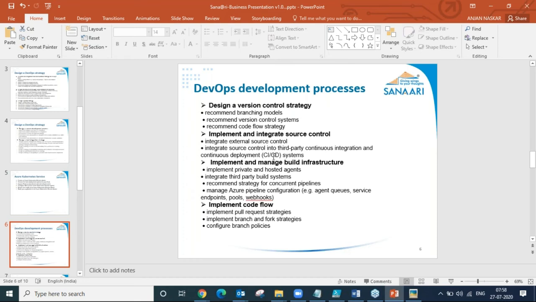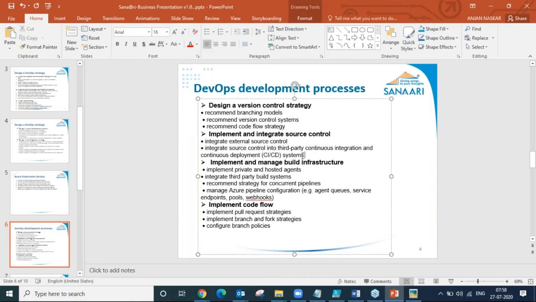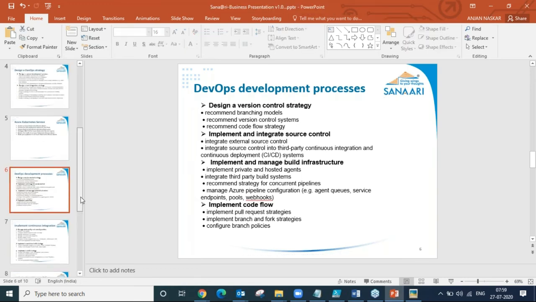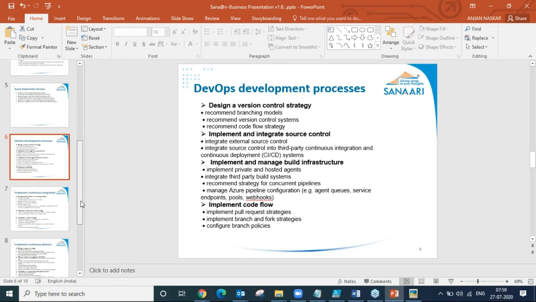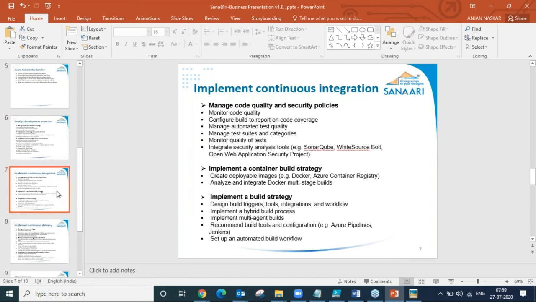The DevOps development process, I have already explained. We will be working with the CI/CD systems, integration of third-party continuous tasks, Azure Pipelines, agentless tasks and webhooks, Azure agent pools, and endpoints. We will be working with Git branching strategy and code flow. That's the most important thing. Git branching strategy, like the dev branch and the validation branch. Different kinds of branches are there, and we will be working on which can be used in which scenarios.